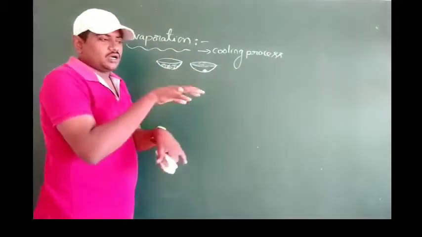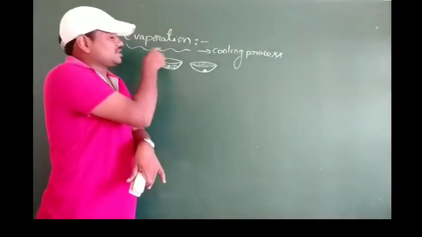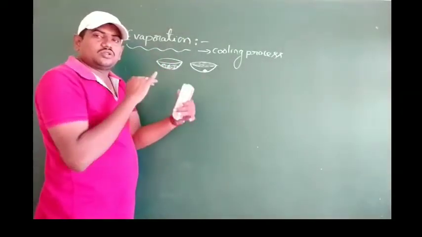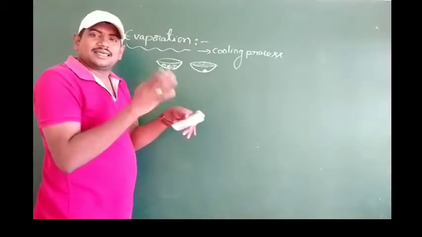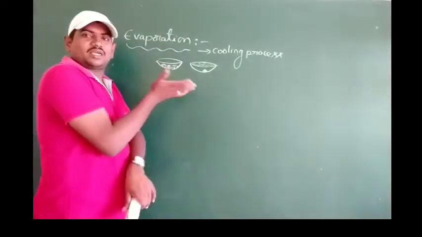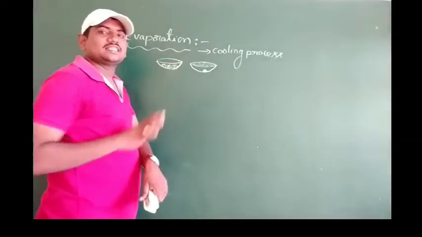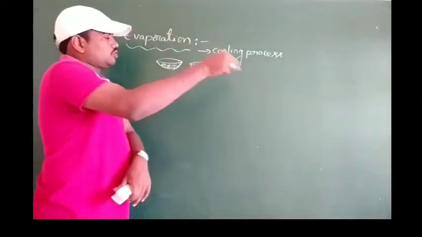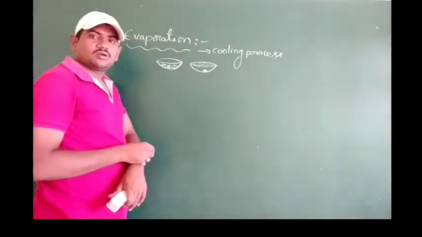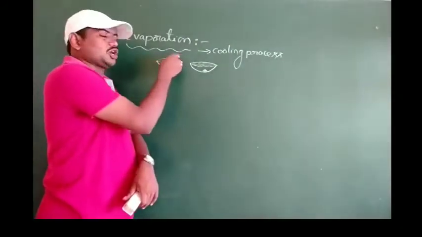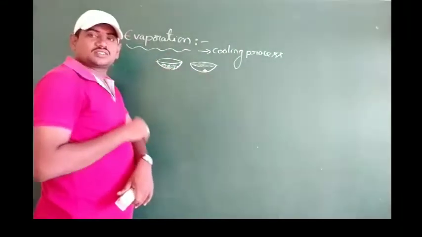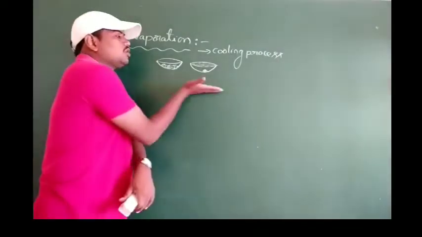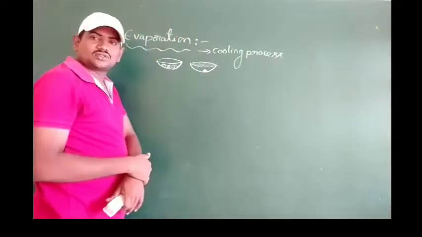If the water molecules in the atmosphere are fewer, they may not be able to obstruct the escaping molecules. So that escaping, I mean evaporation, takes place very easily. So evaporation depends on the water molecules present in the atmosphere. This evaporation also depends on the surface area. If the surface area is more, evaporation takes place very easily.